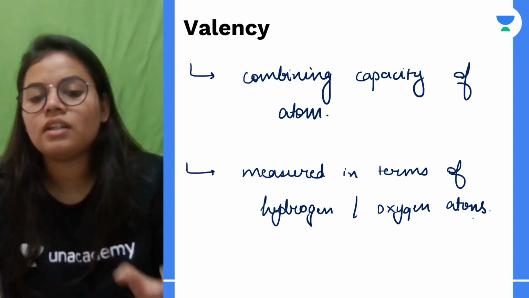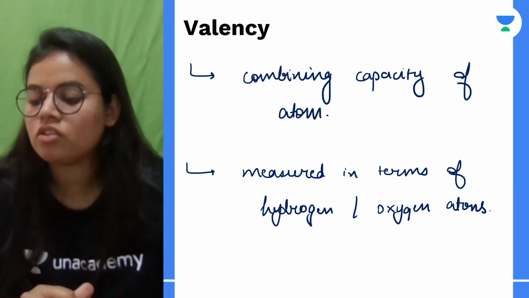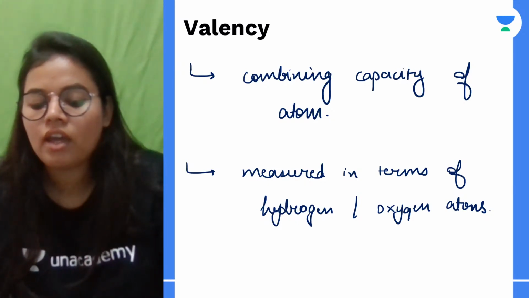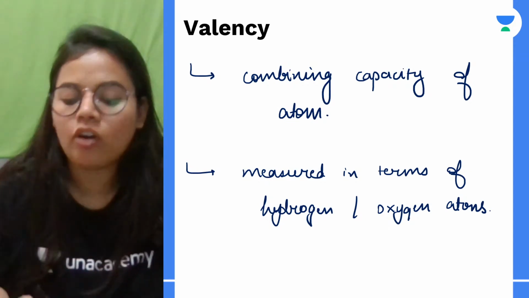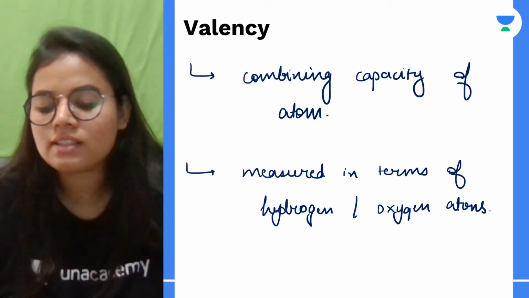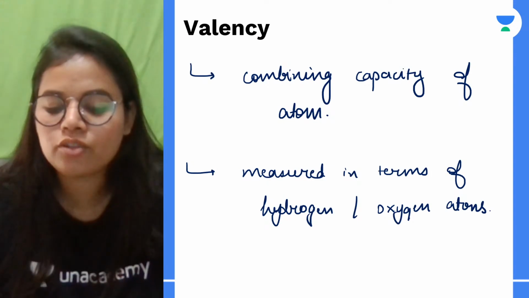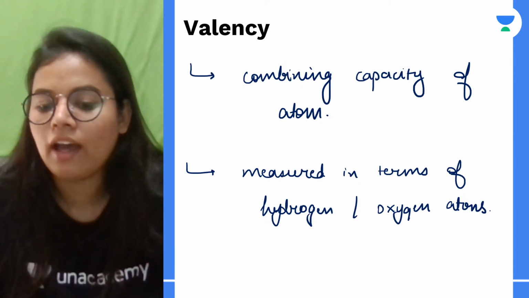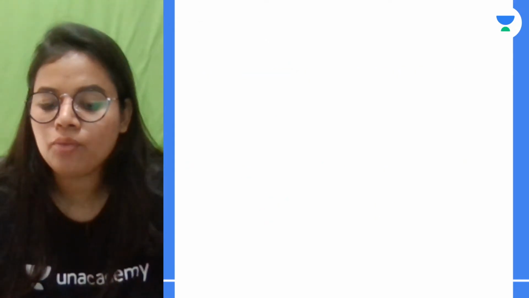No other element in our periodic table has a combining capacity or valency less than hydrogen, since it is the first element, so the standard valency is taken as 1. Hope that it is clear to you.